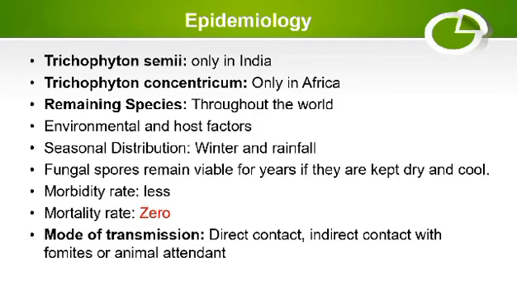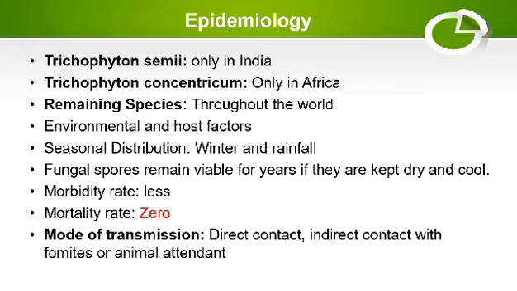For example, ringworm fungus loves to grow in moist environments. That's why this disease is very common in winter as well as in the rainfall season. And ringworm attacks the animal when the immune system of the animal is weak. For example, in small animals, the immune system is very weak. That's why this disease is very prevalent in the young age of the animal. This fungus is spore forming in nature, and its spores can survive in the soil for years if the environment is dry and cool.